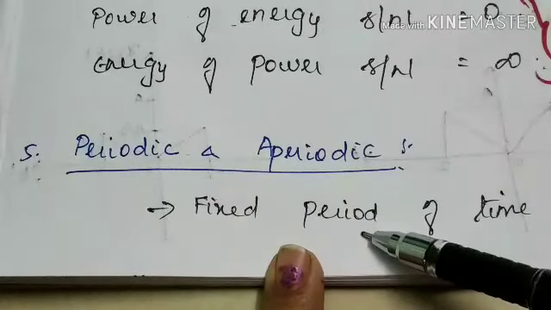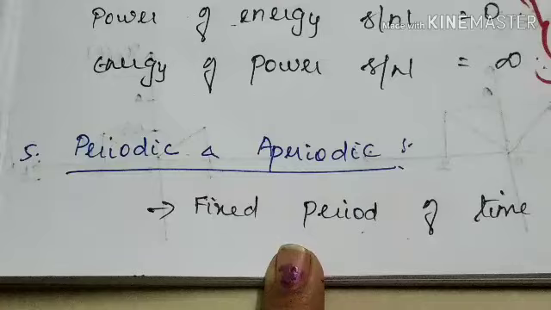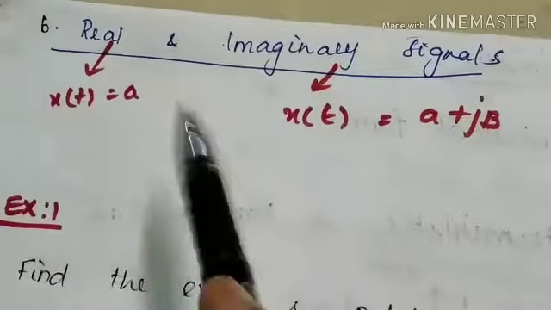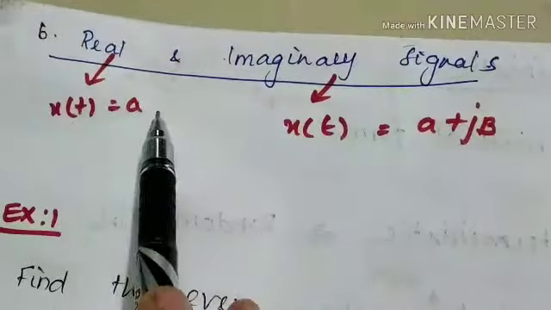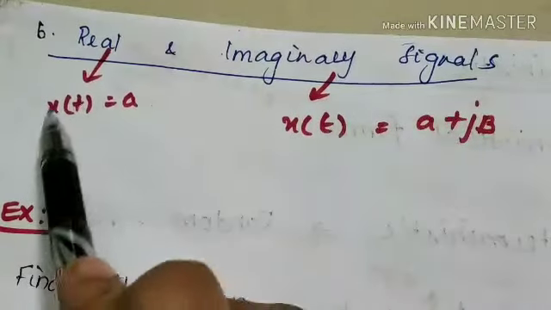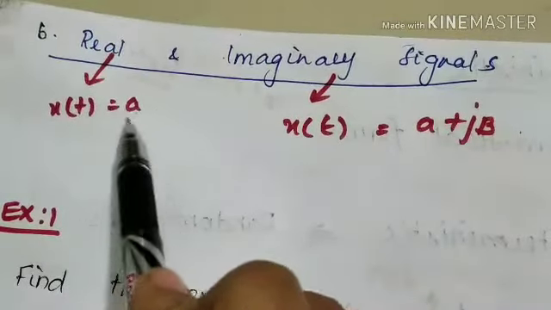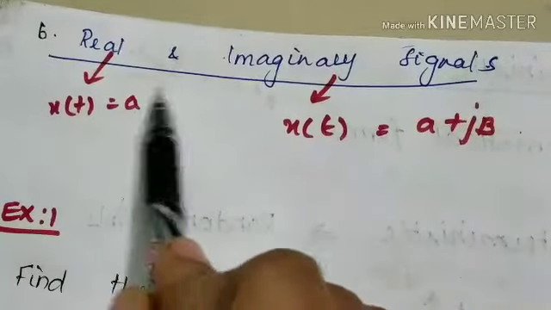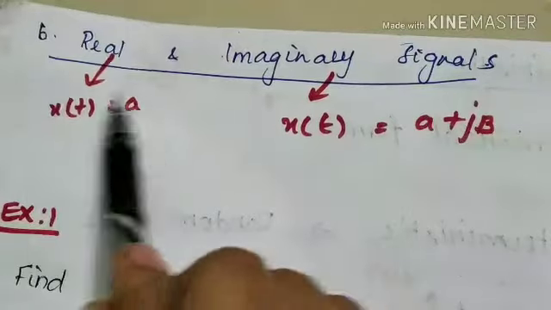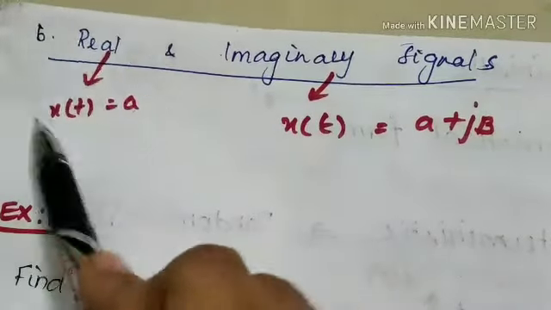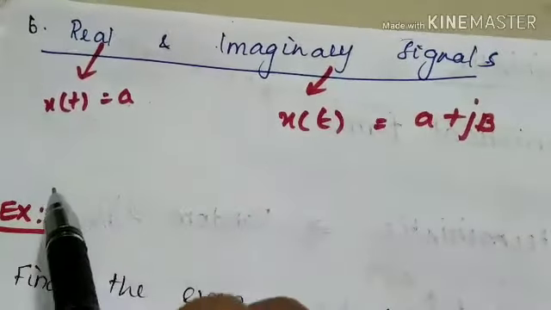Let's go for the next type of signal, that is real and imaginary signal. See, this is the example for real signal. A real signal is nothing but x of t is equal to a. See, this a may be a constant or any fixed value or any integer. If this is a representation of any signal, then the signal is said to be a real signal.